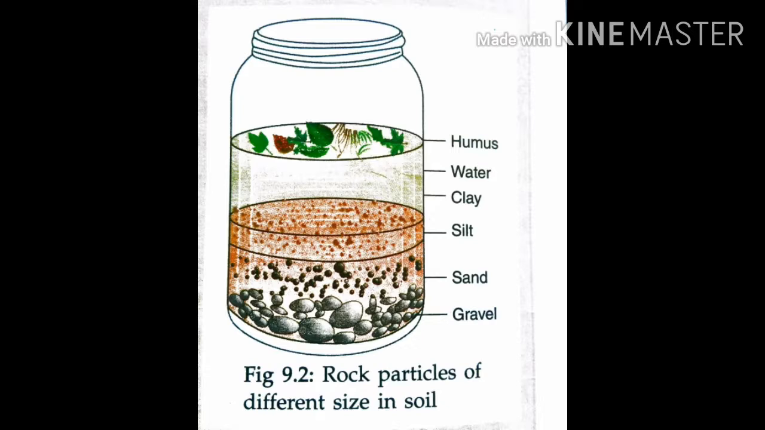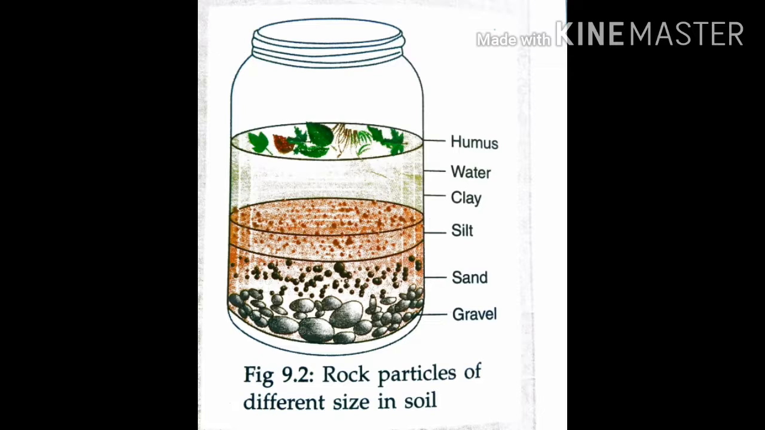Yes, we can see the layers in the beaker. The heaviest particles settle at the bottom and the lighter ones in the top layers. See this picture. The humus is from the topmost layer of soil. It has dead rotting leaves, animal remains and grass floating on the water. We call that humus.